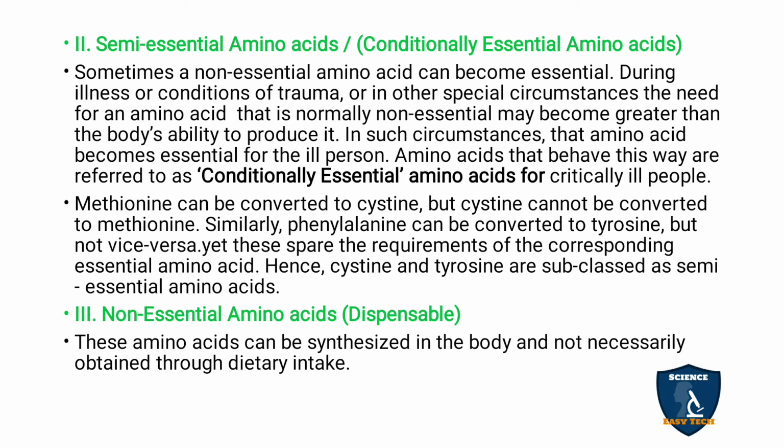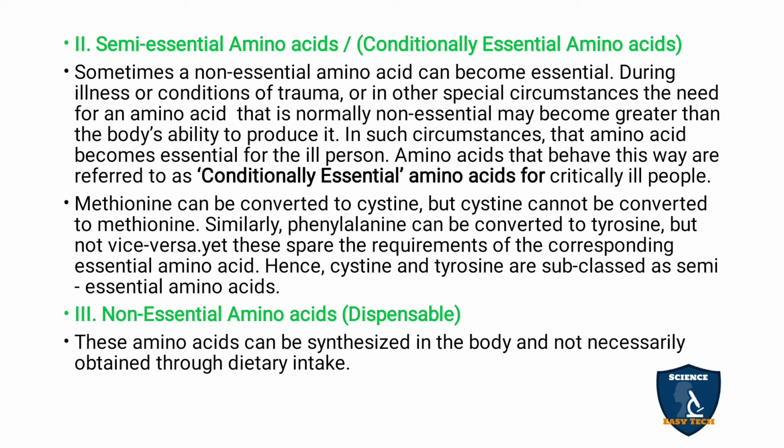Semi-essential amino acids, or conditionally essential amino acids. Sometimes a non-essential amino acid can become essential, for example during illness, injury or other special circumstances. In life-saving times like these, in case of any injury or severe illness, the person has to consume even these non-essential amino acids, which play a very critical role in bringing the individual back to normalcy and helping recovery from illness. So they are called semi-essential or conditionally essential amino acids.